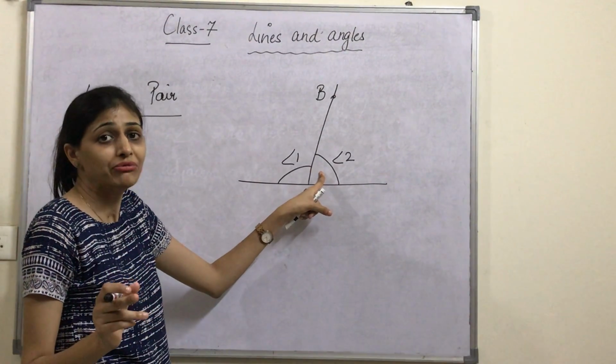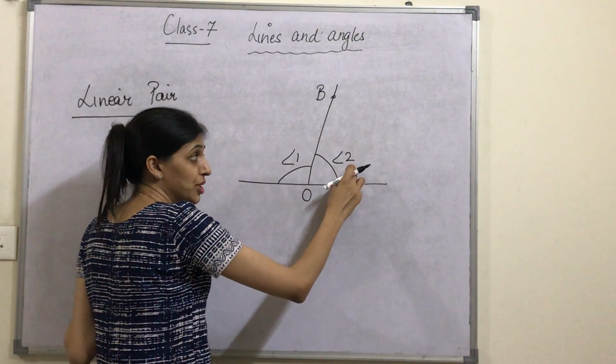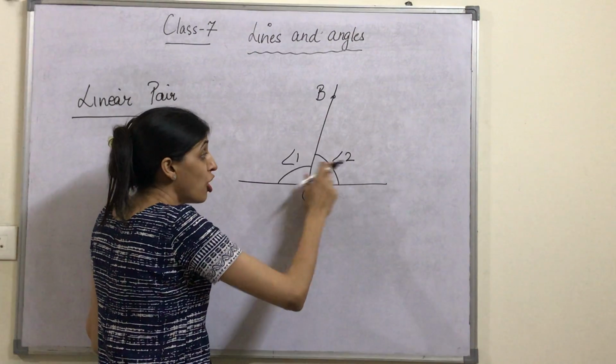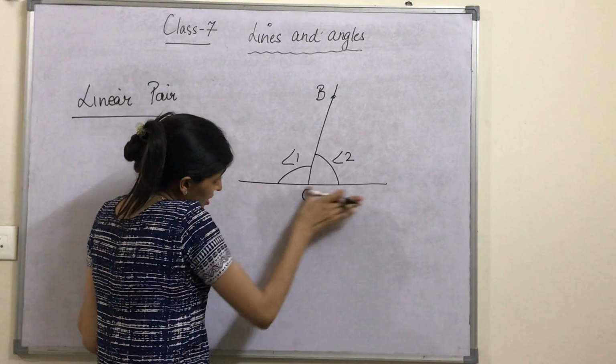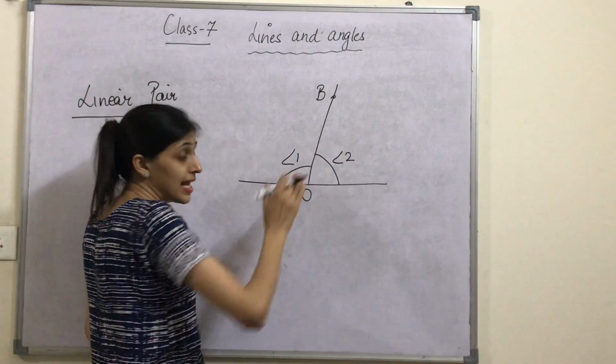Now, one thing you have to take into consideration is that these two angles are adjacent to each other, no doubt. But these two angles are also formed on a straight line.